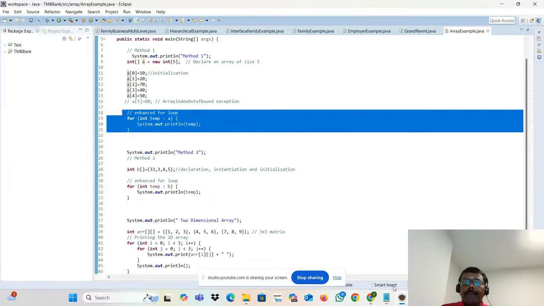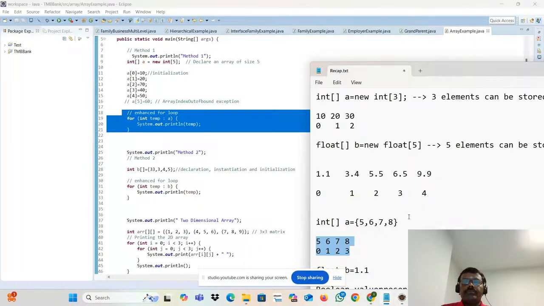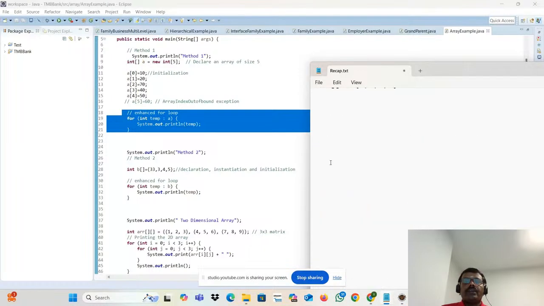Assume the elements are 10, 20, 70, 40, 50. Where are they stored? 10 in the 0th position, 20 in the first, 70 in the second, 40 in the third, and 50 in the fourth position.